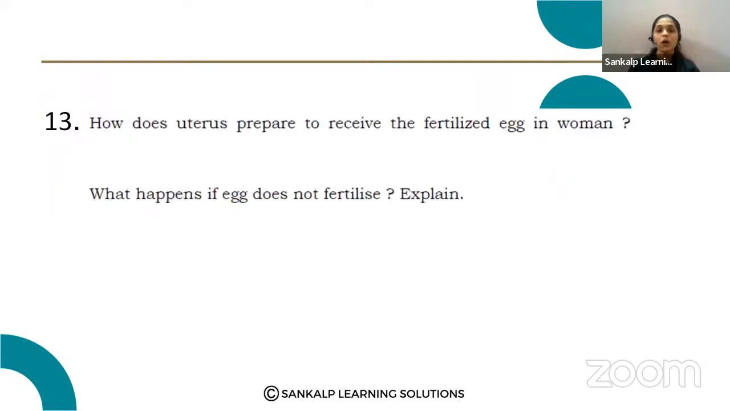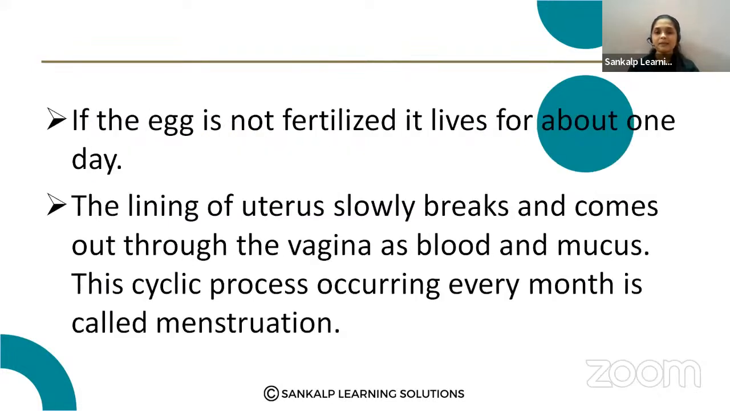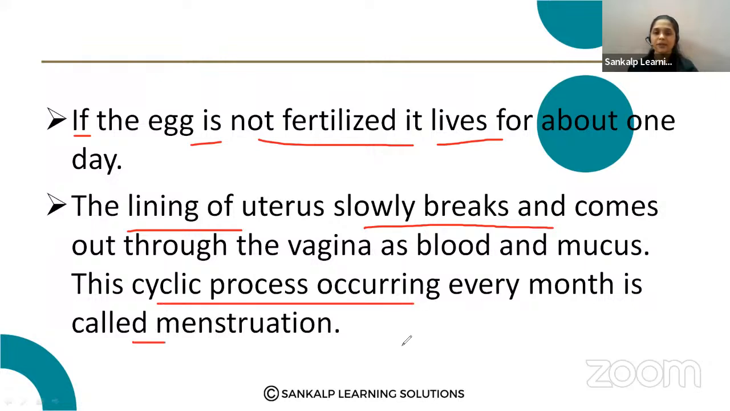Next question. What happens if the egg does not fertilize? Explain. If the egg gets fertilized, it is implanted inside the walls of the uterus and develops into an embryo, a new organism, right? But what happens if there is no fertilization? Here, if the egg is not fertilized, it lives about 1 day. The lining of the uterus slowly breaks and comes out through the vagina as blood and mucus. This cyclic process occurring every month is called menstruation.